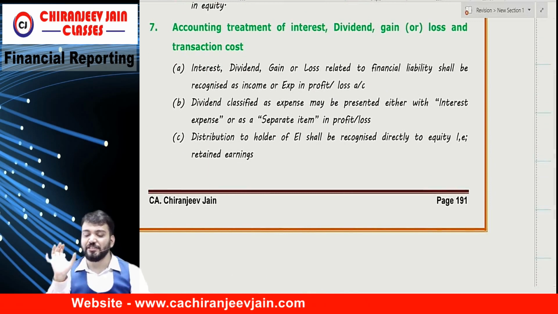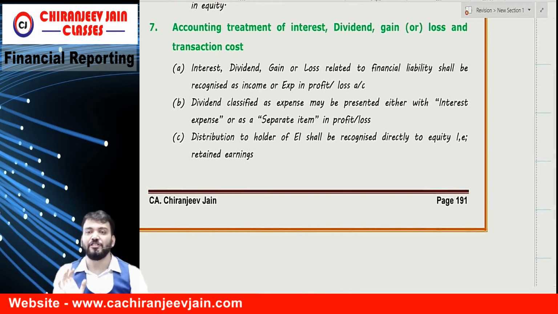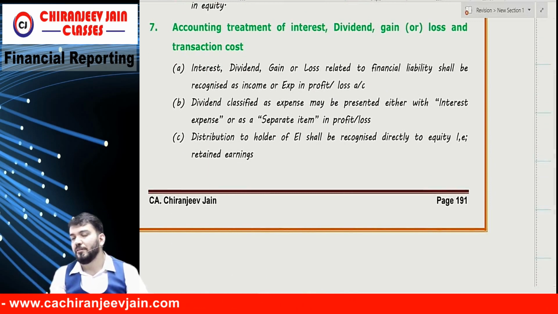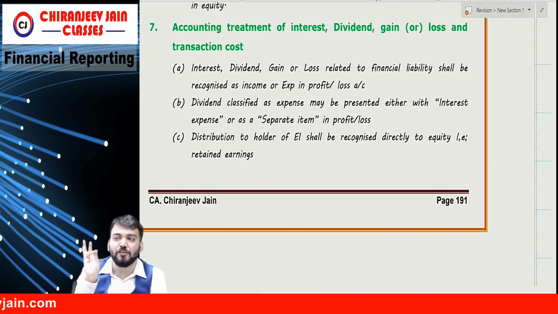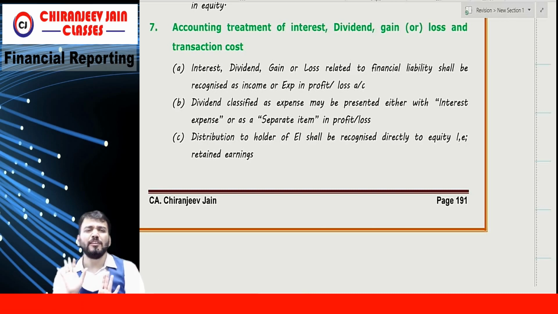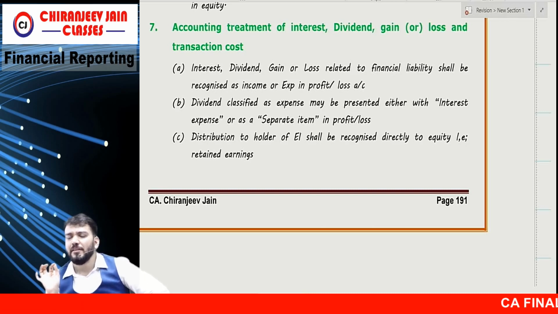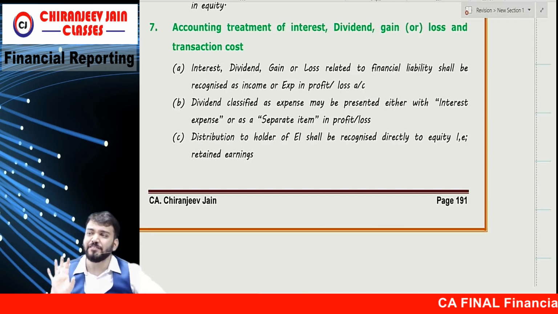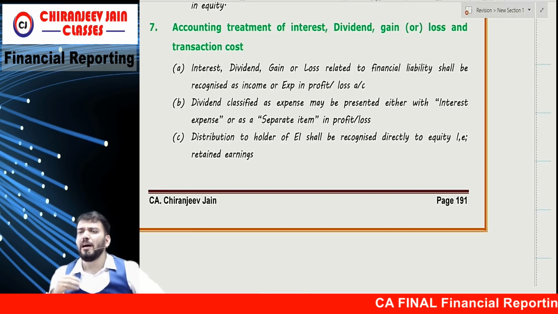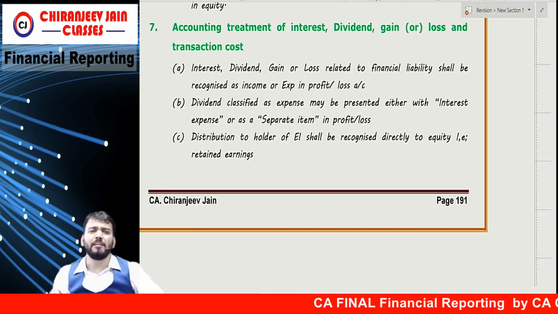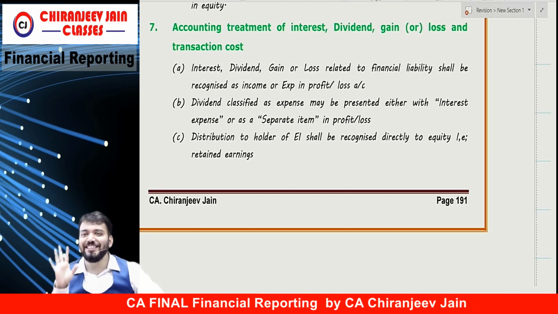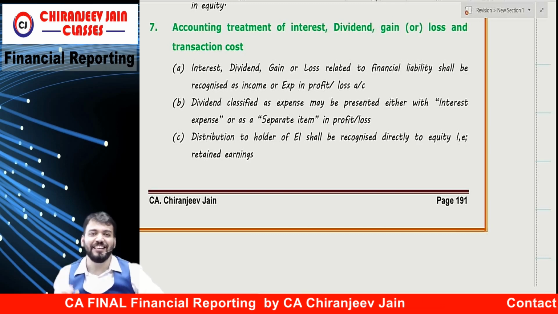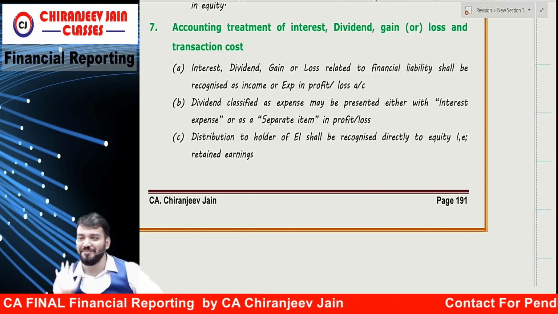Now, point number 7. Accounting treatment of interest, dividend, gain or loss, and transaction cost. The rule is very simple. If there is a financial liability, any interest, any dividend, any gain, any loss, any transaction cost will be recognized in PL.